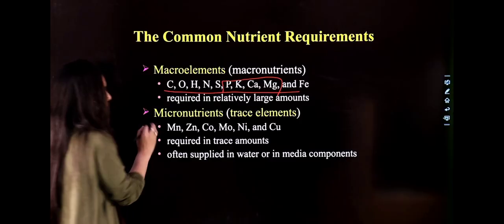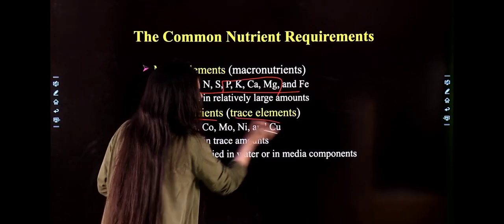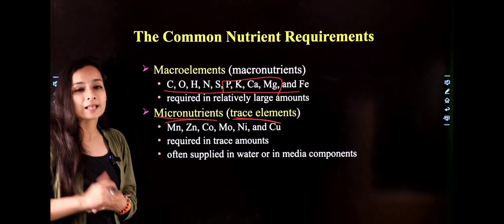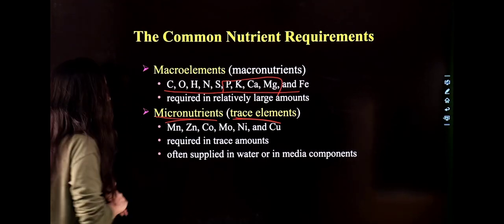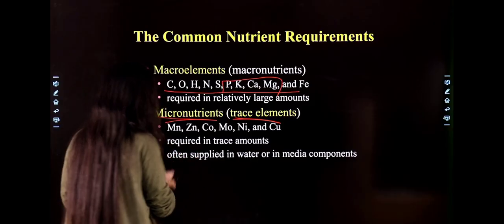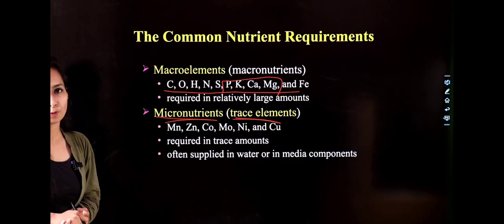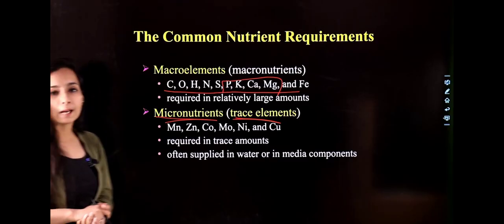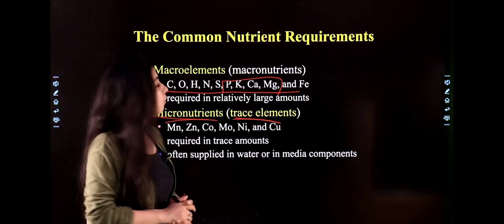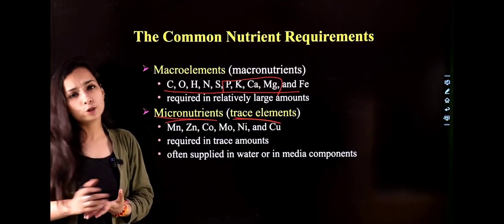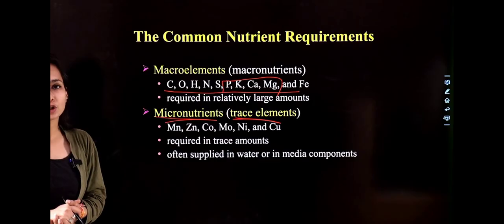On the other hand, micronutrients, that are trace elements, act with the enzyme as a cofactor, and they are required in trace amounts, and they are supplied with the water or media components. We use different types of media for their growth. We will discuss those media, and water is used in the preparation of media.